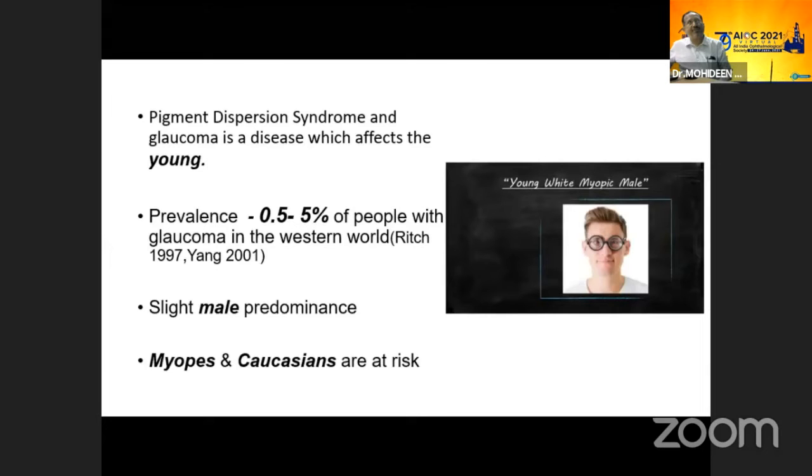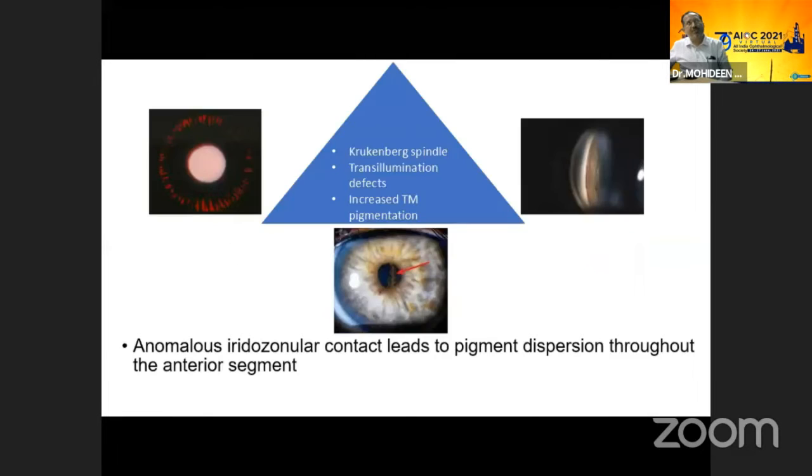So the impact of pigment dispersion syndrome and pigmentary glaucoma: the disease affects mostly young white myopic males. The prevalence is around 0.5 to 5%, and males have a high prominence in pigment dispersion syndrome and glaucoma. So look at the pathophysiology.